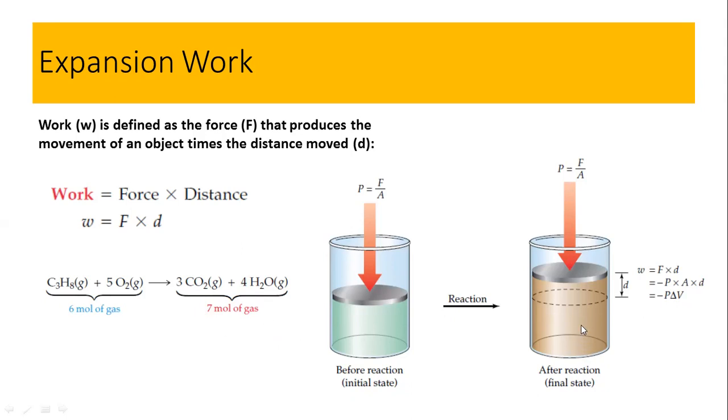Now there should be an expansion as compared to this point. This was the initial stage as given here. By increasing the number of moles, this piston moves up, and now a force is being applied over here to move with the distance d, and this is called the work done.